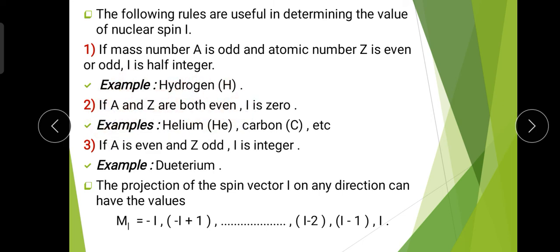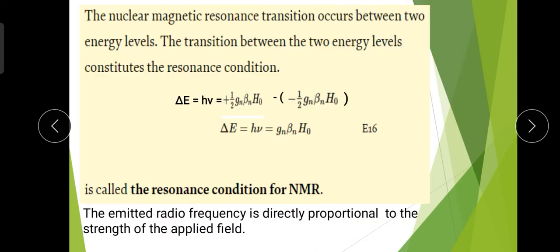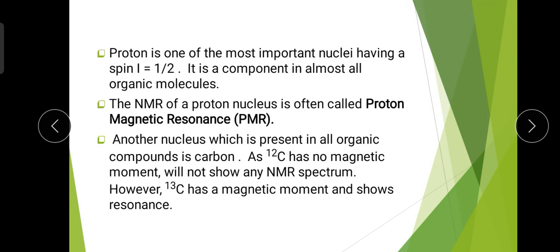A is the sum of the number of protons and neutrons, and here the number of protons is 6 and the number of neutrons is also 6 in carbon 12, so both are even, so the nuclear spin is 0. When the nuclear spin is 0, then there is no NMR spectrum for that component or molecule or sample. So for an NMR spectrum, the condition is that the nuclear spin is non-zero, then we get the NMR spectrum. For carbon 12 there is no magnetic moment, so it will not show any NMR spectrum.